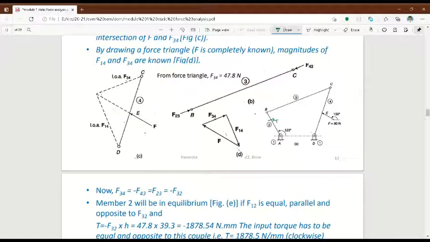If I want to find out this torque value, I have to find out the force on this point. If I want the force on point B, the force on point B and the force on point C will be equal. The reason is there is no other force acting on BC.